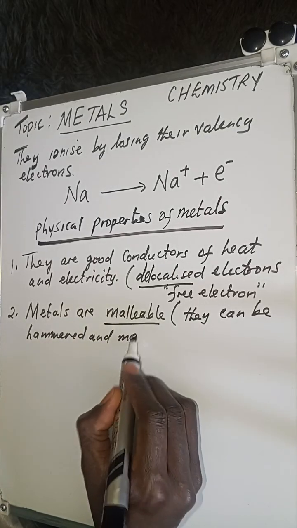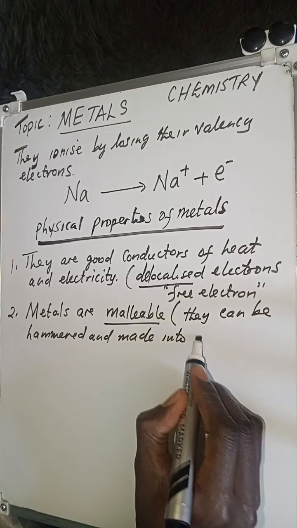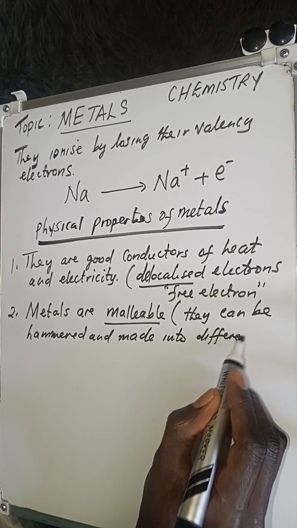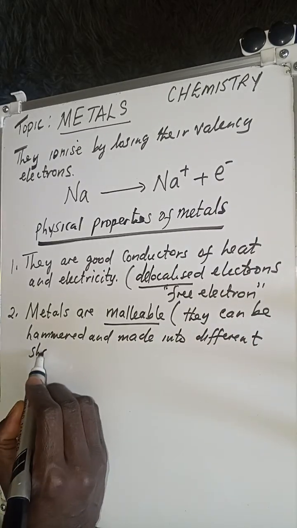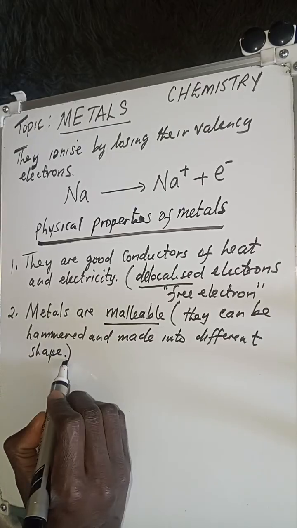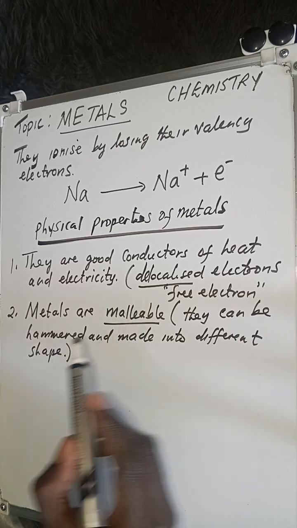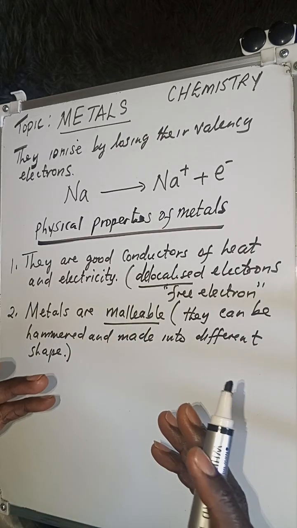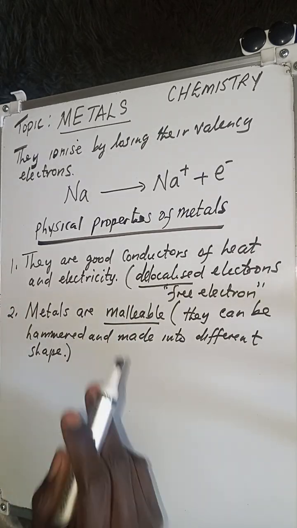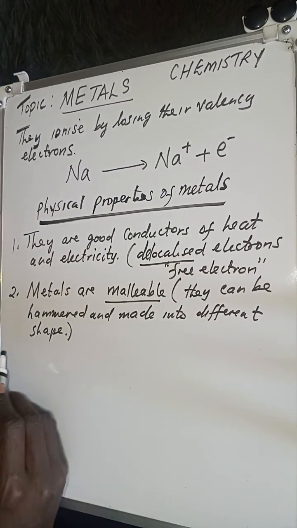The property of being malleable means that they can be hammered, they can be flattened so that they can be made into different shapes.